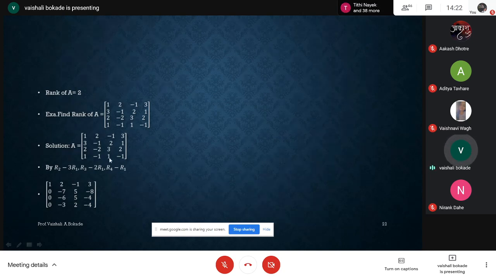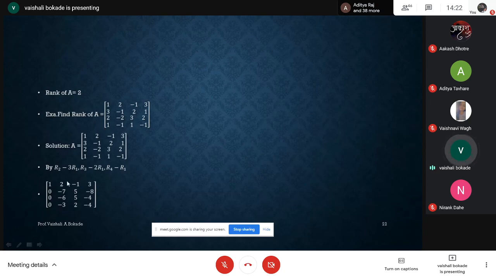minus 3 R1. So I have 3 minus 3 as 0, minus 1, minus 3 into minus 2, I have minus 7 here. Minus 3 into minus 1, so 2 plus 3, I have the entry as 5. 1 minus 9, I have this entry as minus 8. In a similar manner, for the other 2 row transformations, I use similar row transformations, and I get these entries.